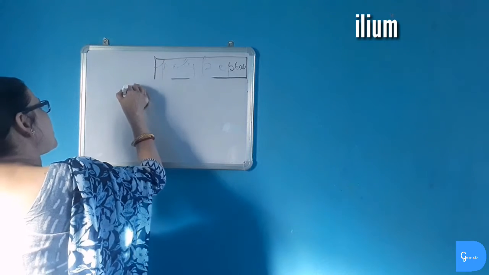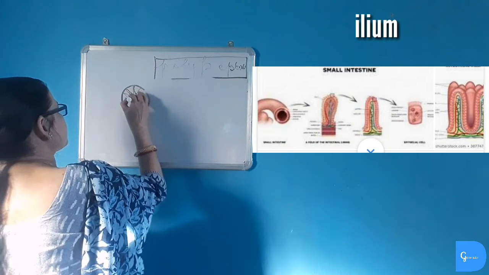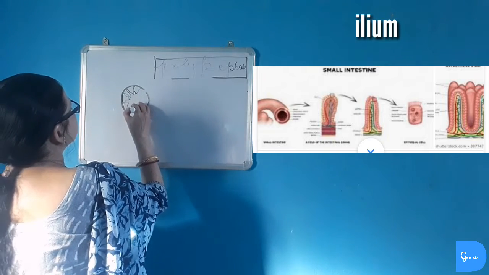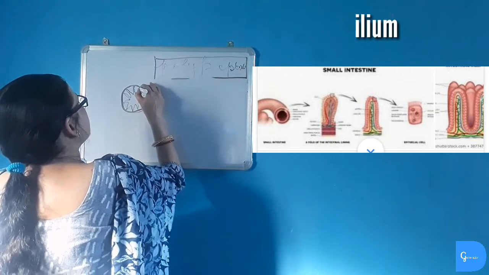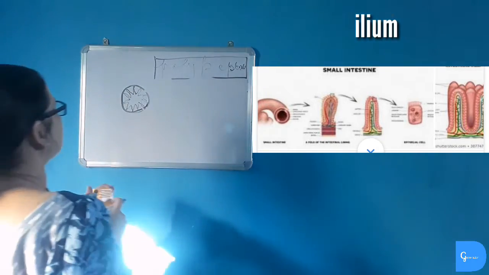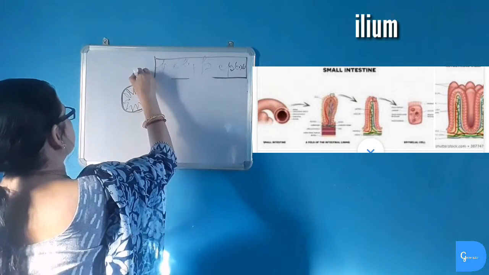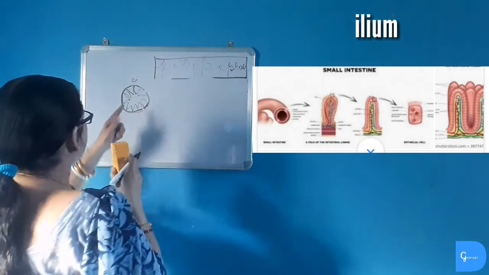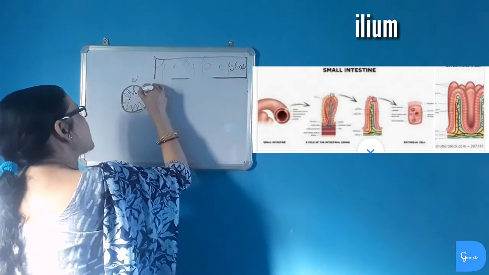The inner wall of the ileum contains small finger-like projections. These finger-like projections increase the absorption surface of the intestine, and they are highly vascular, that is, they are richly supplied with blood vessels, so that the food which is digested is easily absorbed by the blood capillaries.